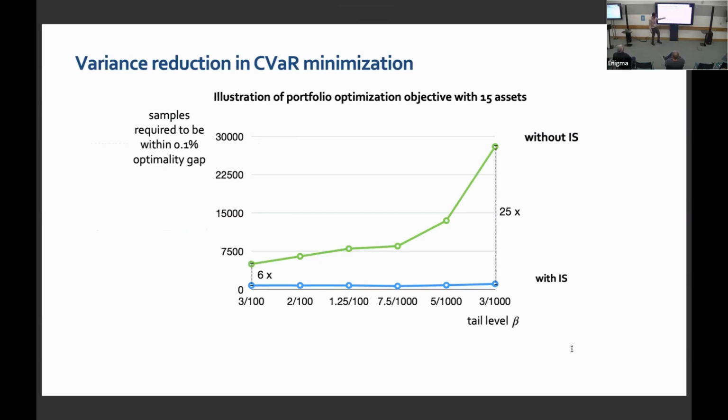What we see is that without importance sampling, the sample complexity indeed increases when your beta becomes smaller and smaller. Here I'm trying to minimize the conditional value at risk subject to meeting some return requirements. On the other hand, with importance sampling, it doesn't grow. And you see that as we go deeper, at higher levels of rarity, we see a savings of 25 times or more. If you go even farther in rarity, the savings will increase. We do see the log efficiency in practice.